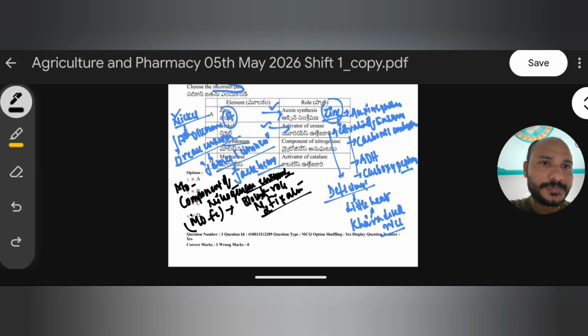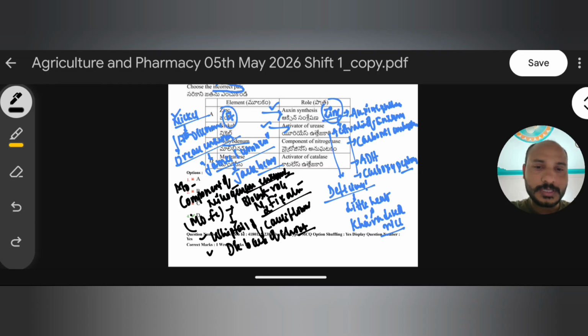Remember molybdenum. Deficiency of molybdenum leads to diseases: whiptail of cauliflower, and also dieback of shoot. These two diseases are caused by molybdenum deficiency.